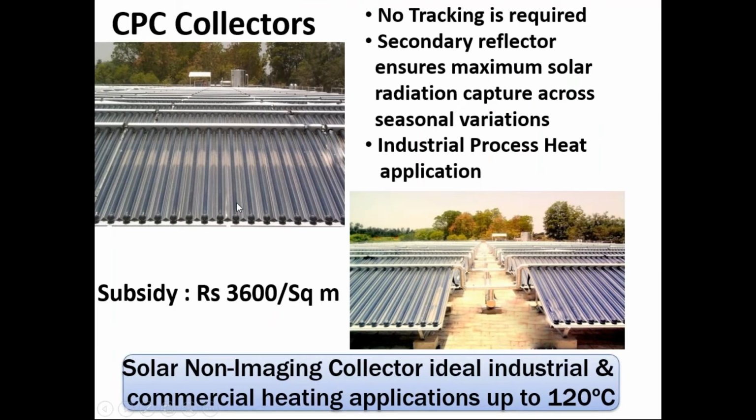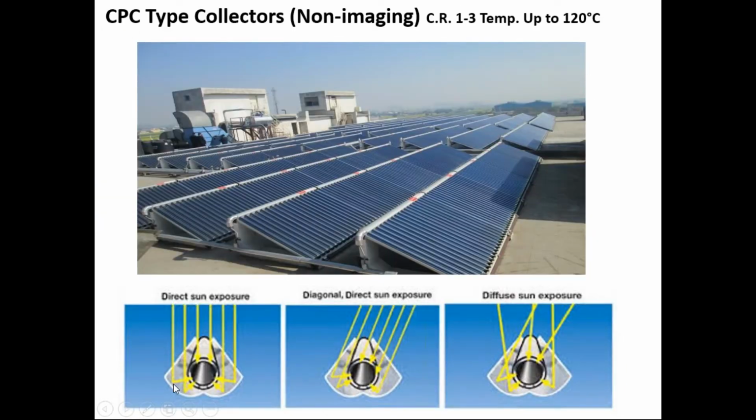This shows the CPC installation. Below it is the same as an evacuated tube collector, but below these tubes there is a compound parabola. Whatever solar radiation is falling on this compound parabola, there are two half parabolas you can say, so the radiation is redirected towards this receiver tube.